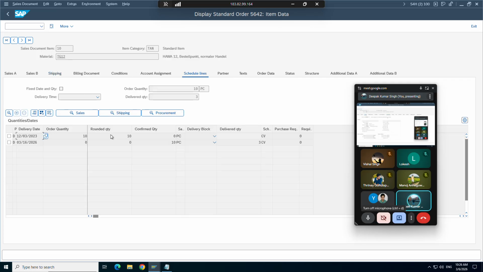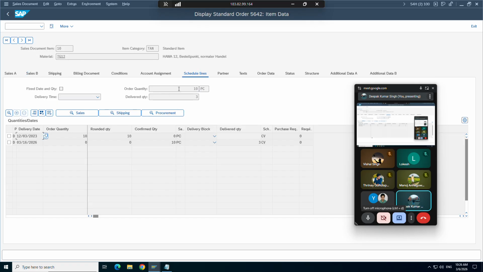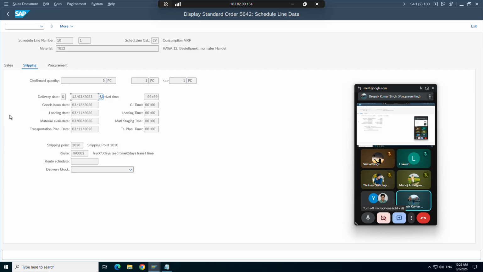One thing which I wanted to show you here. We can see the movement type here, right?